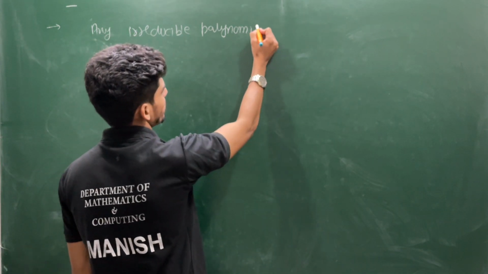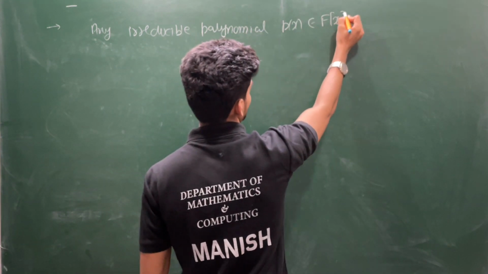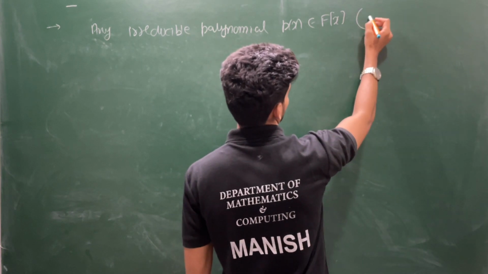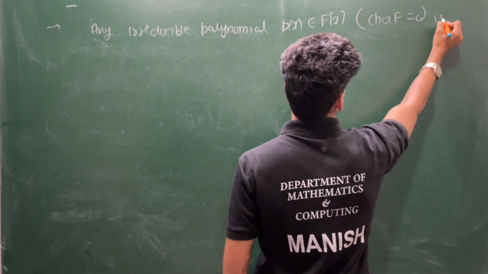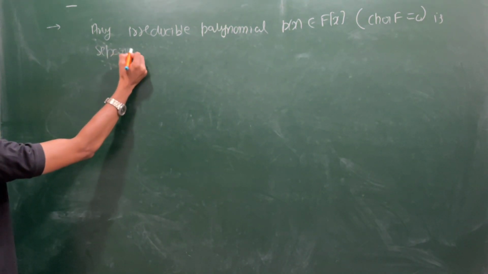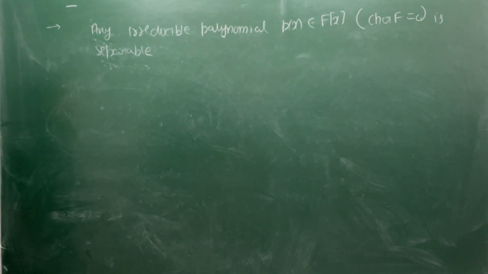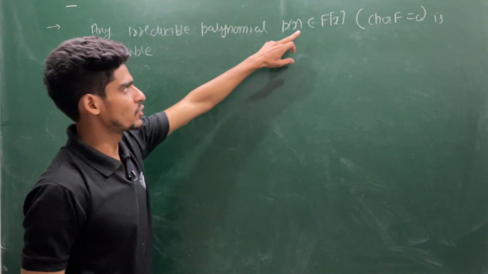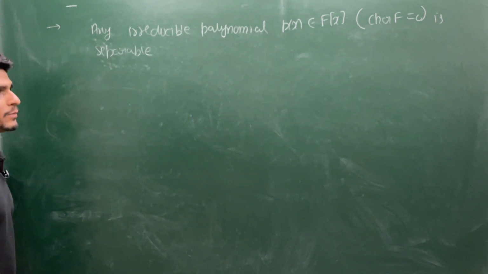Any irreducible polynomial P(x) over a field F, say characteristic of F is 0, is separable. Any irreducible polynomial P(x) over F where characteristic of F is 0 is always a separable polynomial.